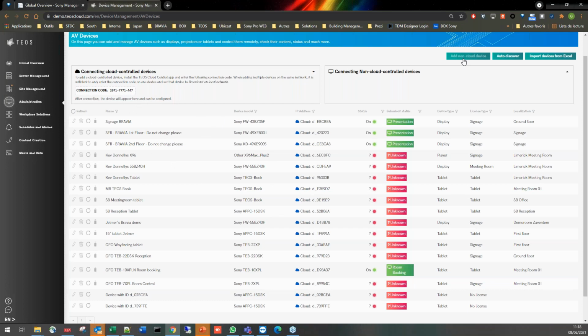As you can see, you can still add non-cloud devices, sorry, and we will explain it, but basically the idea is to be able to still control third-party devices that don't have, of course, an Android platform and our TIOS apps to connect. But through our apps, through our devices connected to the cloud, we will be able to send commands to those third-party devices, or even, for example, our Sony projectors or a third-party device that needs to be controlled just with simple IP control. This is part of the workflows we can also provide.